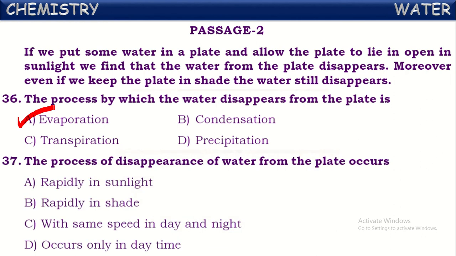The process of disappearance of water from the plate occurs. That means vaporization or evaporation occurs rapidly in sunlight. This is correct. Actually, it occurs at all temperatures, but it occurs rapidly in sunlight. Rapidly in shade is wrong. The same speed in day and night is wrong. Occurs only in daytime, it is also wrong. So it occurs at all temperatures, day and night, but it occurs rapidly in the presence of sunlight.